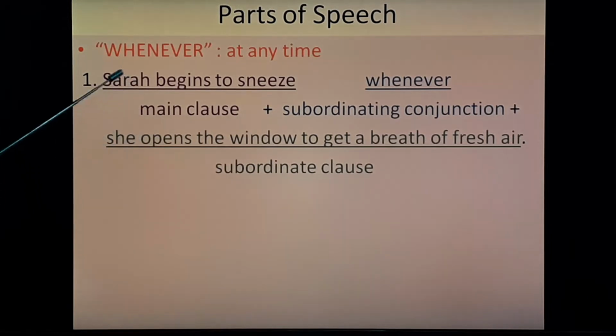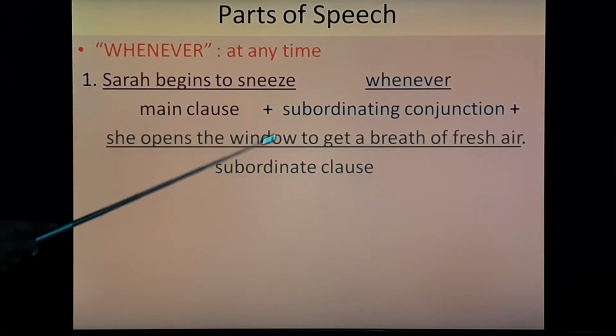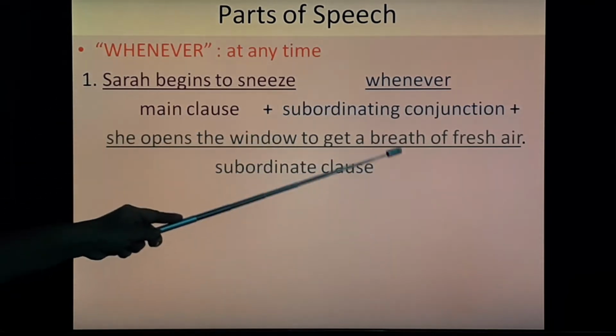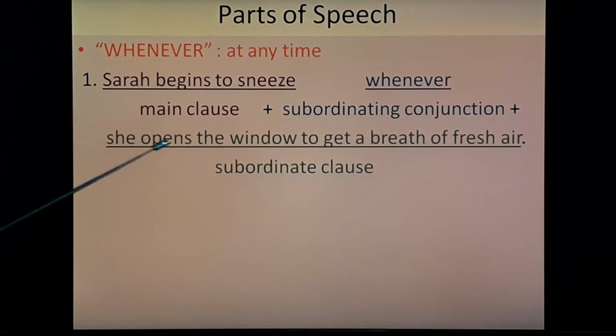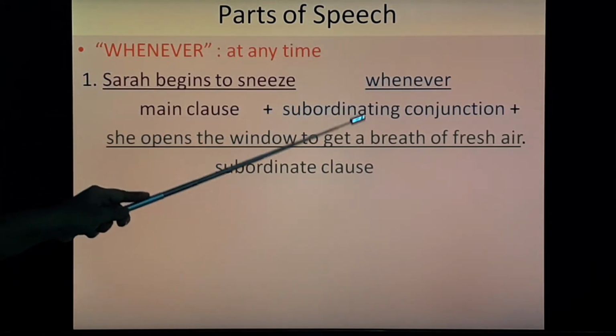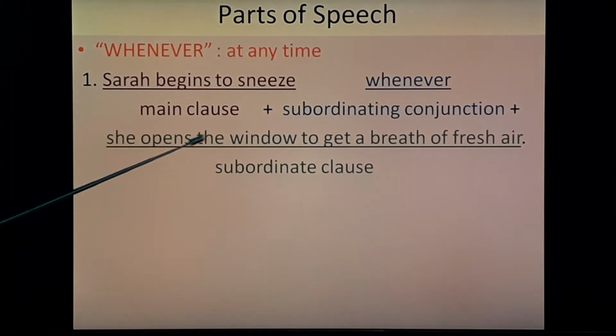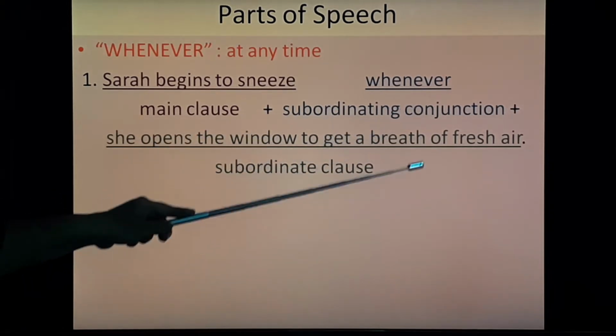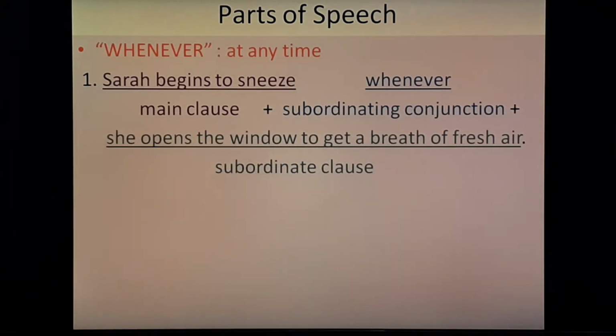So here, Sarah begins to sneeze at any time she opens the window to get a breath of fresh air. That is the meaning. So here this is the main clause, whenever is the subordinating conjunction, and she opens the window to get a breath of fresh air is the subordinate clause.